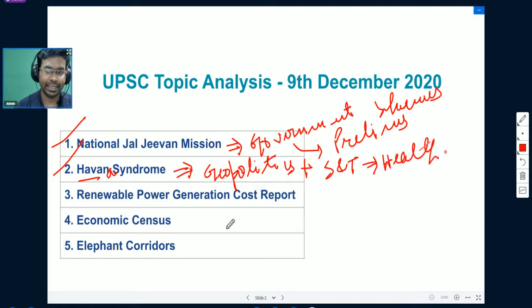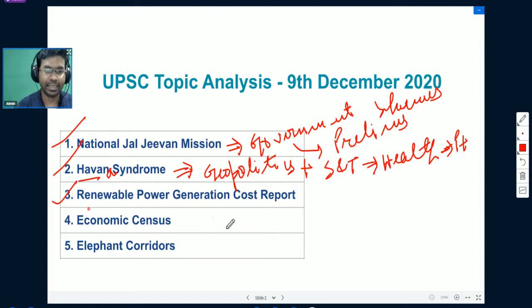This Havana syndrome is important for prelims, and you can also cite it in writing a mains answer, in paper 2, paper 3, as well as in paper 4.